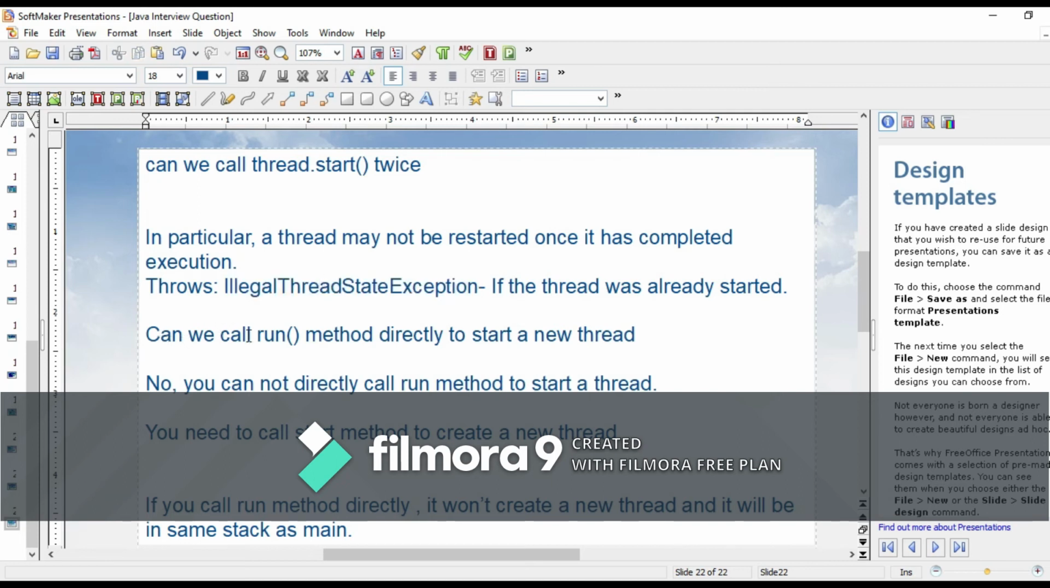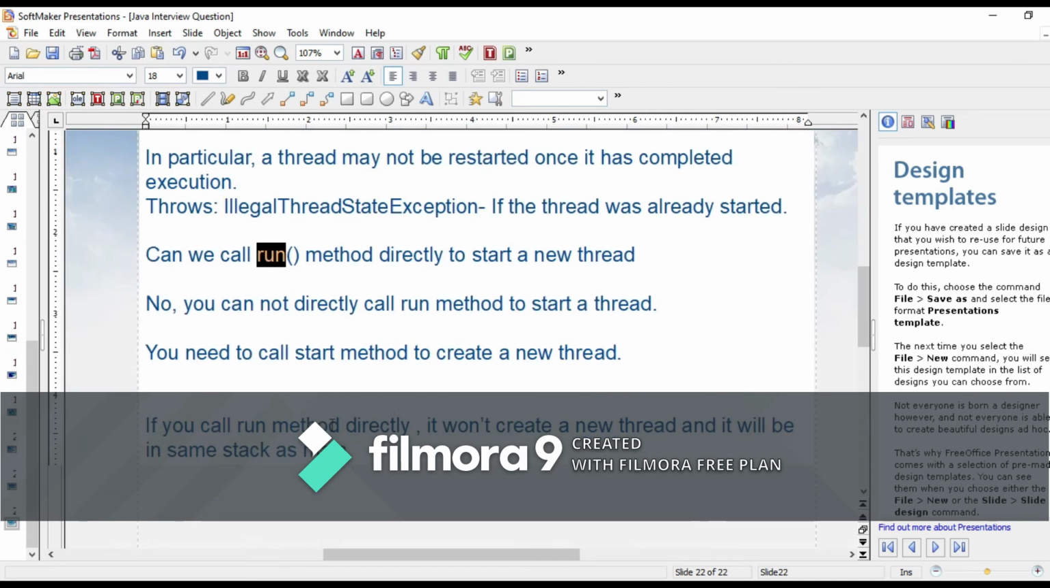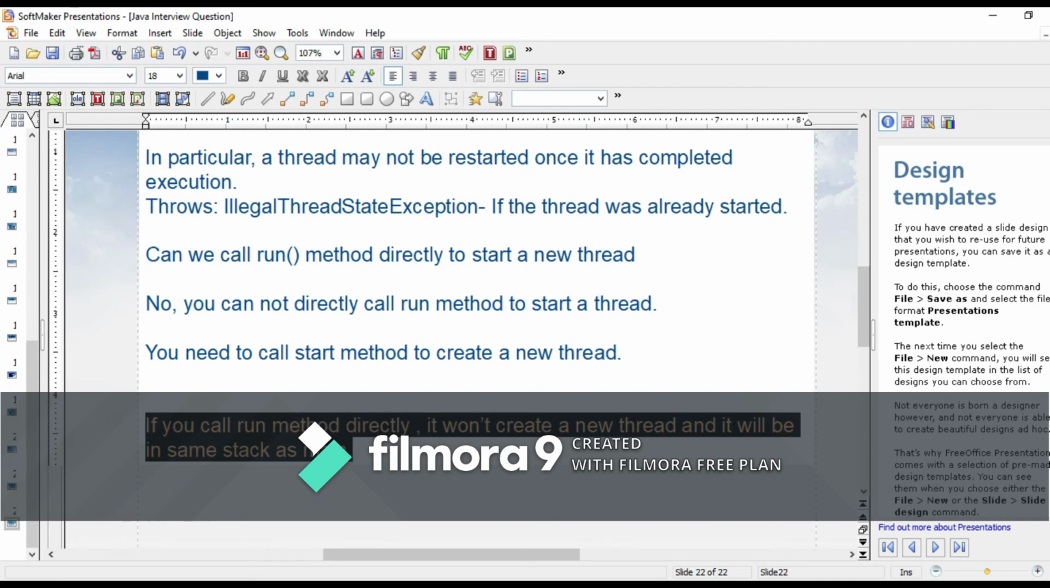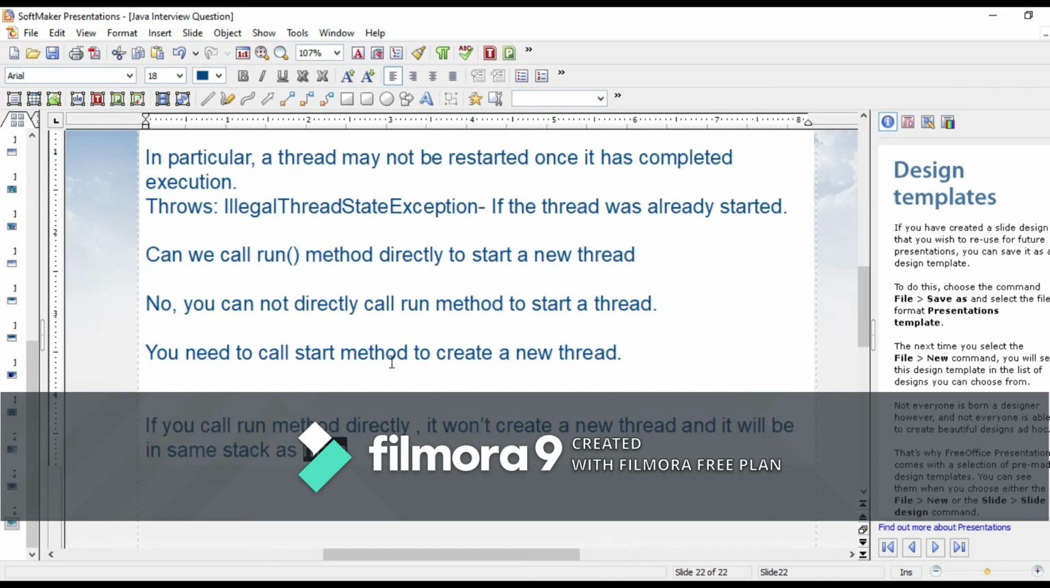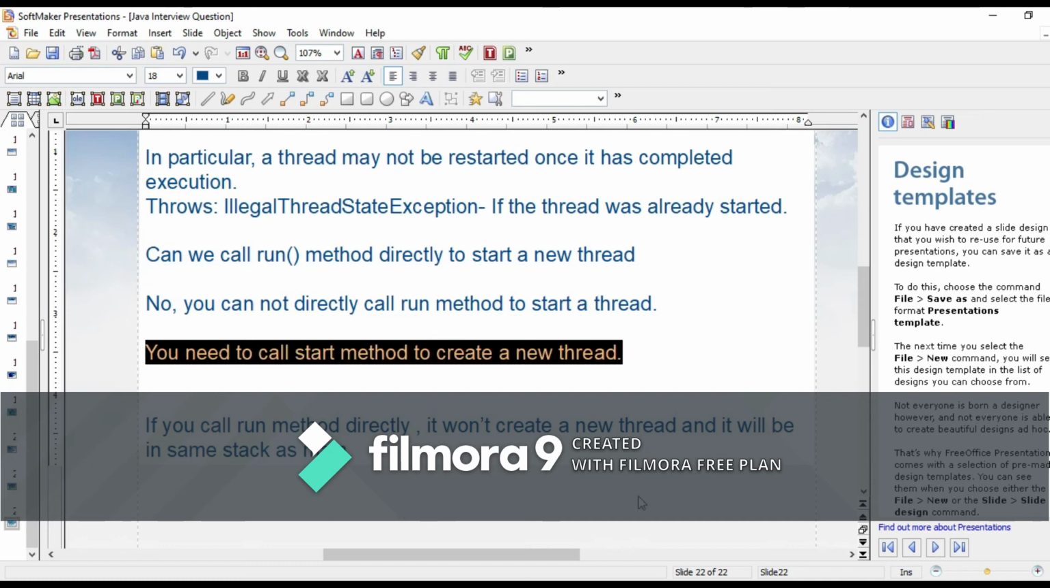And the second question is, can we call run method directly to start a new thread? No, you cannot call run method to start a thread, because if we are calling run method directly, it doesn't mean multi-threading. It will not create a new thread and it will be in the same stack as the main. So it is not preferred to call run method directly. We need to call start method to create a new thread.